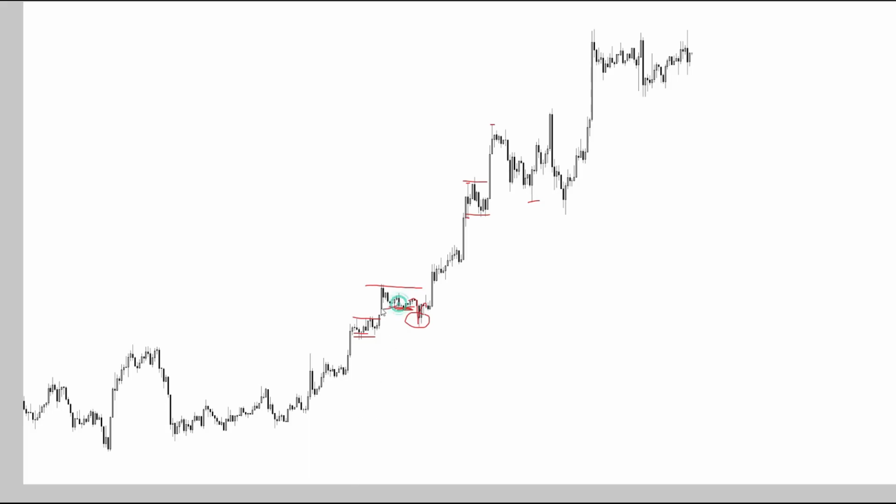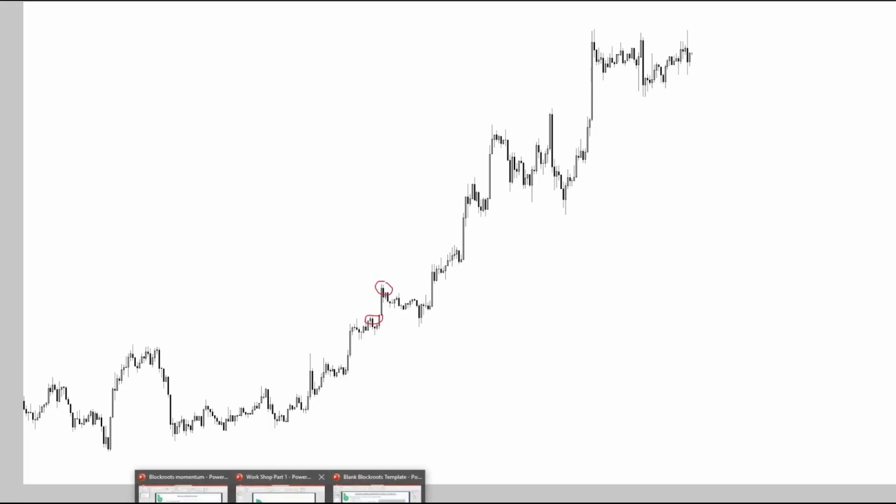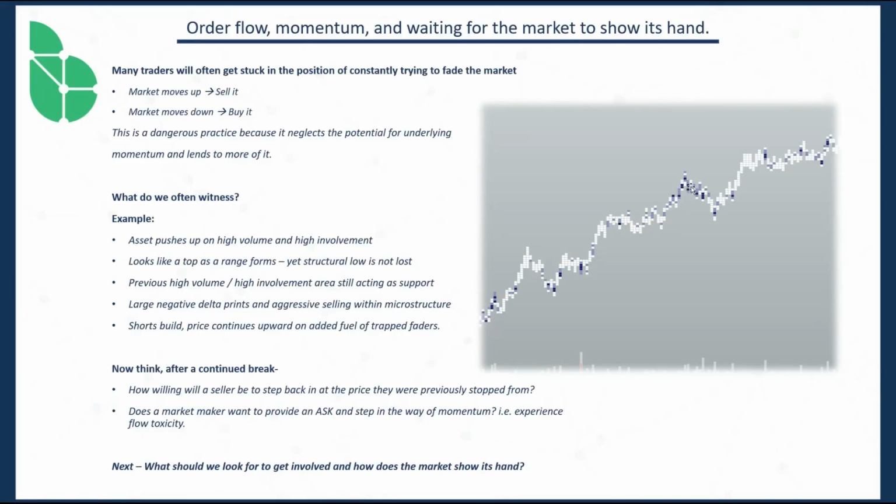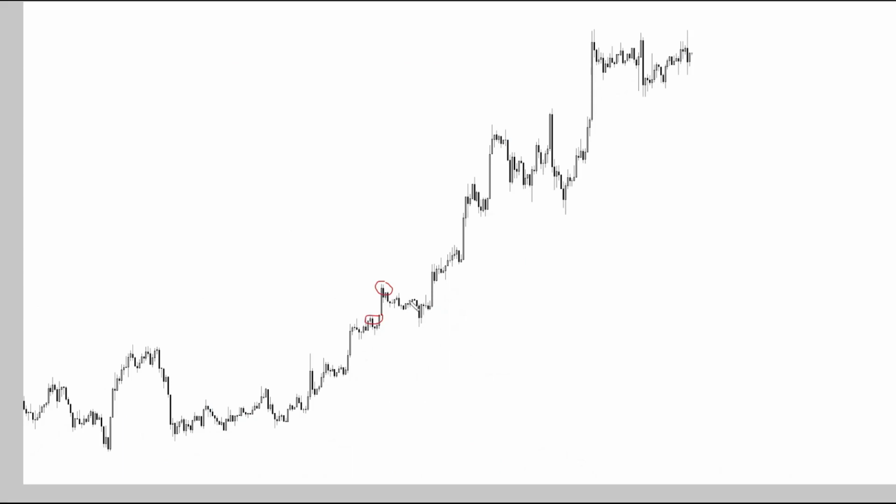And the next area that it comes down to, if we're looking at a volumetric chart, is this area right here. Let me just get rid of these drawings really quickly. These dark areas within the chart. This isn't the same exact chart as the previous one, so it's not the same exact example, but the areas where there's a lot of contention, like right here, are going to be the areas where we revisit. So all we really get is a pullback to the previous high.